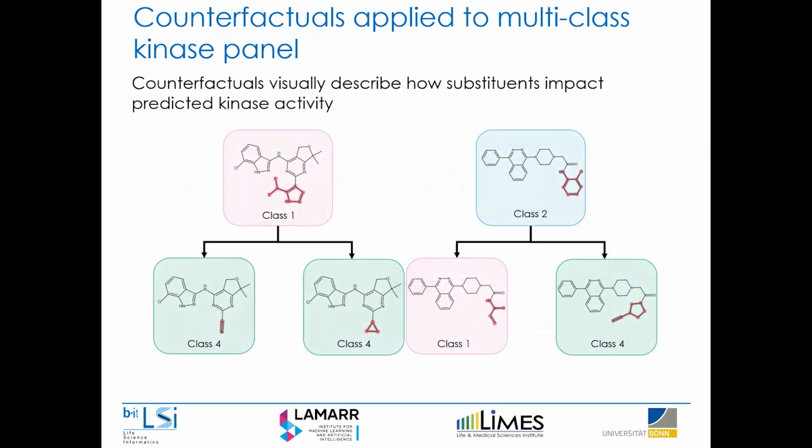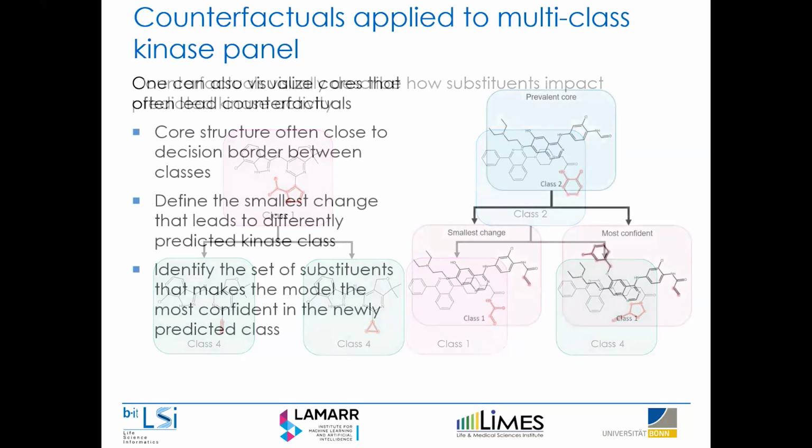We also applied this to a proof of concept study, which was a multi-class classification scheme in which models had to predict whether a given compound was active against one of 6 different proteins or kinases, which are a specific type of protein. And here you can see that for two correct predictions, one predicted correctly as class 1 or class 2, these different substituents lead to different class conversions, and even for a specific prediction, two different substituents can lead to different class conversions, which allows you to study the decision borders between classes.